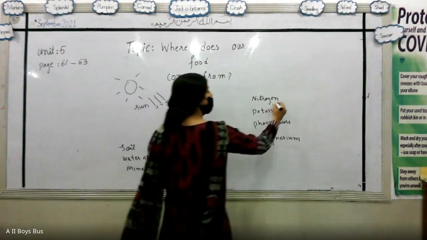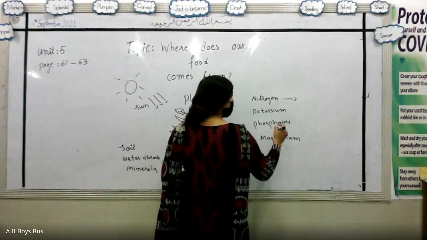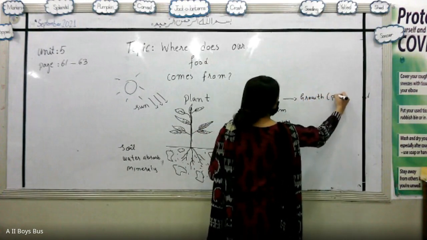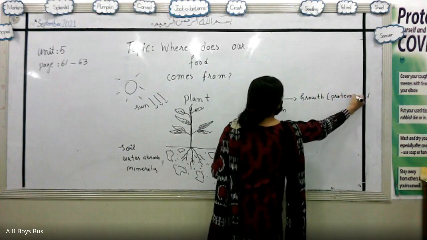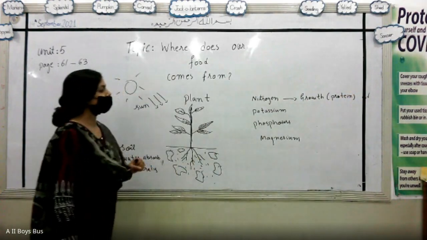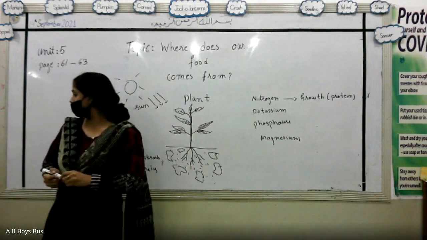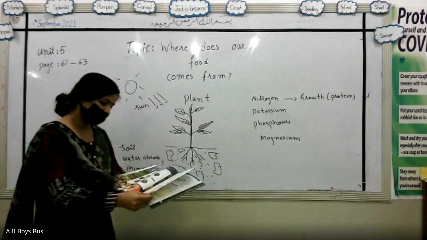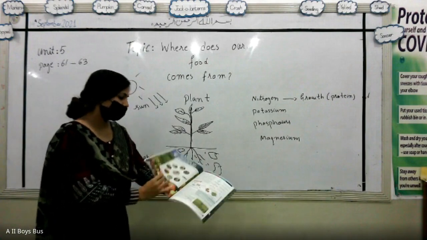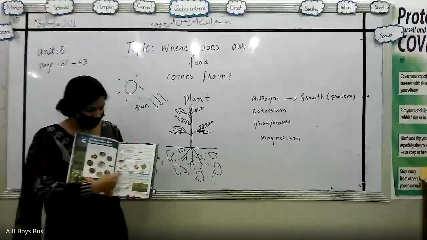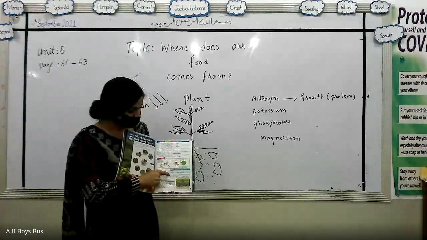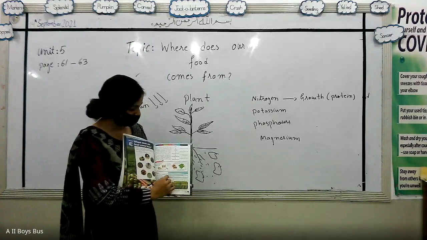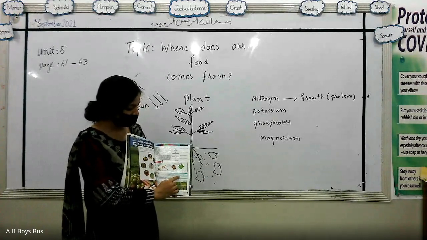The nitrogen is responsible for the growth of the plant, especially for protein synthesis. The protein part that is present within the plants is synthesized by the nitrogen. On the book, page number 61, a list is mentioned in tabular form showing nitrogen making new plants, especially proteins. Then potassium making flowers and fruits.